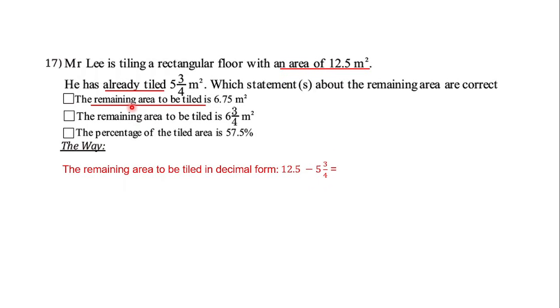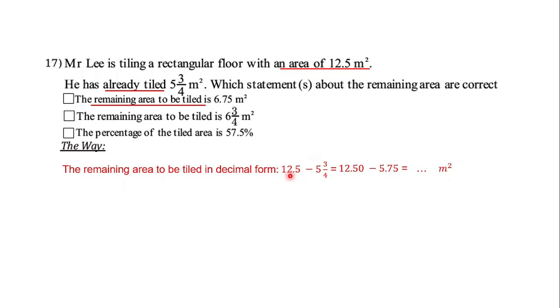Remaining means we have to subtract the area that is already tiled, 3 out of 4, from the whole area, 12.5. So now we have to convert this mixed number into decimals. As I explained to you before, maybe you can just remind yourself of how to convert the mixed fraction into decimals. And in this explanation, I will directly convert it into decimals.